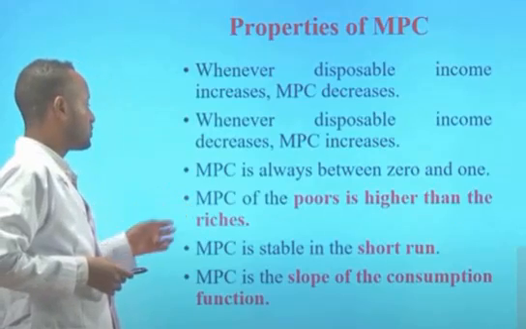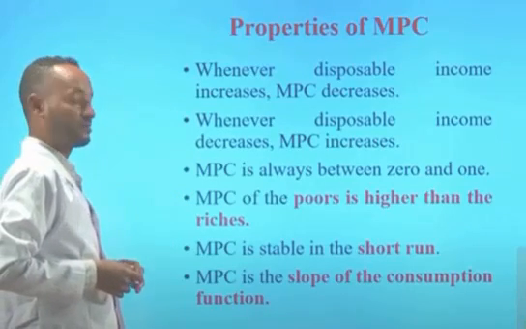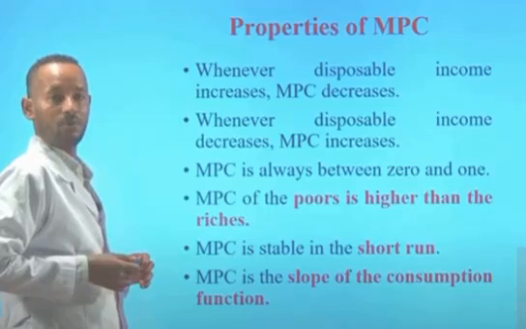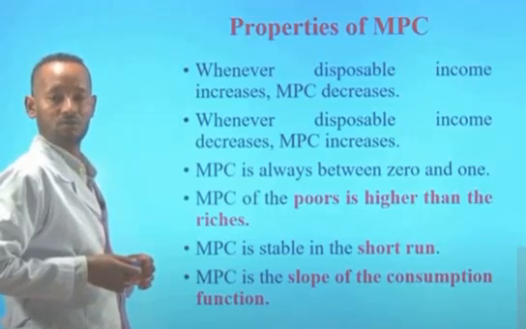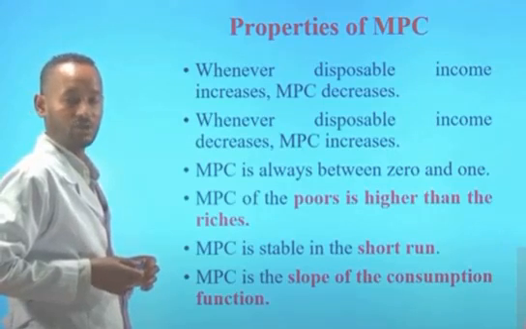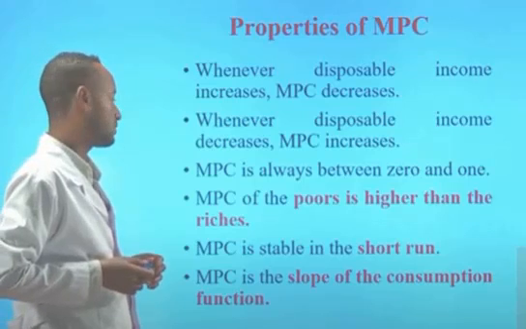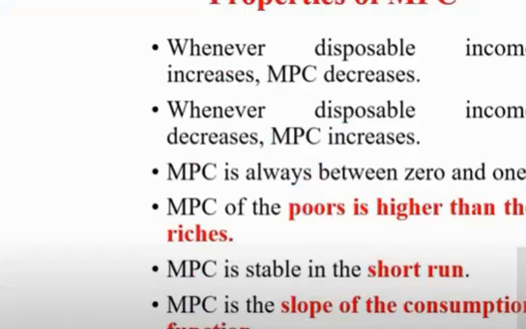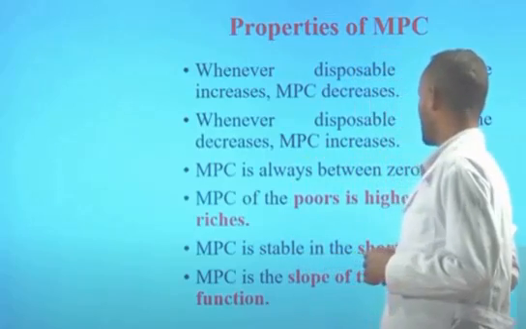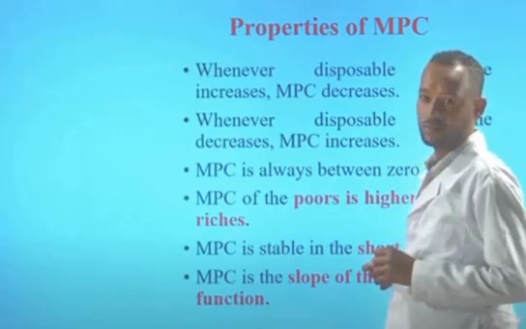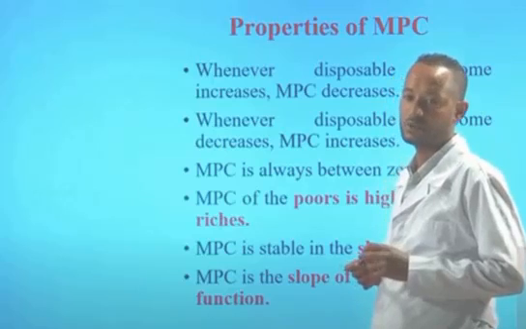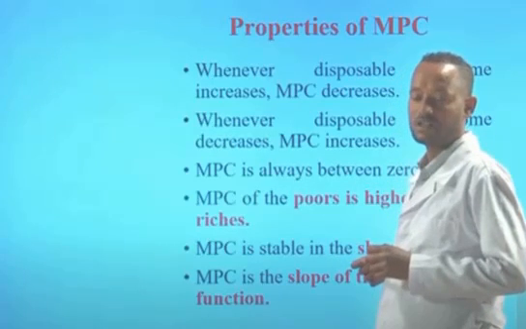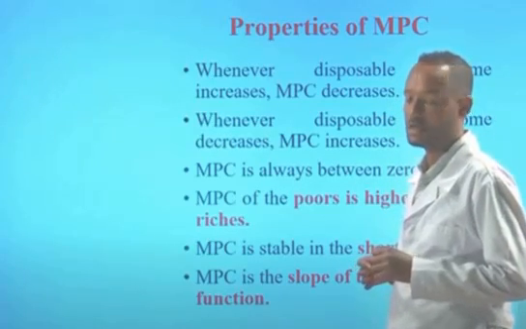The marginal propensity to consume of the poor is higher than the rich. This is because the poor spend more on consumption from their additional disposable income than the rich, because they cannot fulfill all their needs and wants. So the marginal propensity to consume for the poor is always higher than the marginal propensity to consume for the rich. MPC is stable in the short run since we cannot adjust most of our needs and disposable income in the short period of time. So the marginal propensity to consume is stable in the short run.